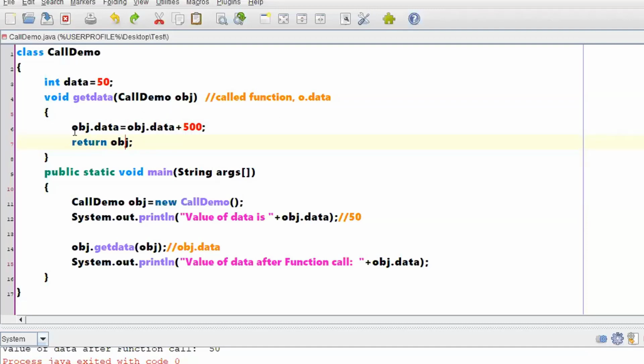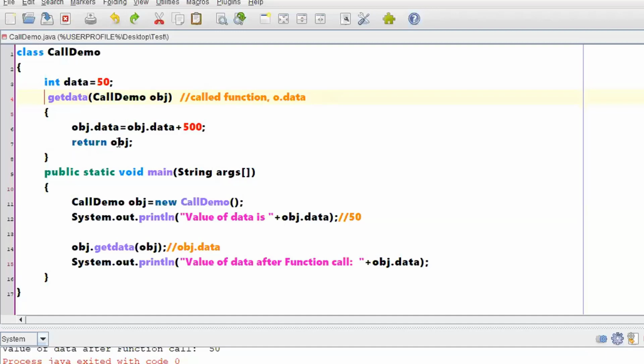Yes, when a particular method is returning an object, do I need to change any data type for this, or can I keep it as void? We have to change the void before the function name. When this particular method is returning an object, can I keep it as void? No, you cannot keep it as void, right? Then what does it have to be changed to?